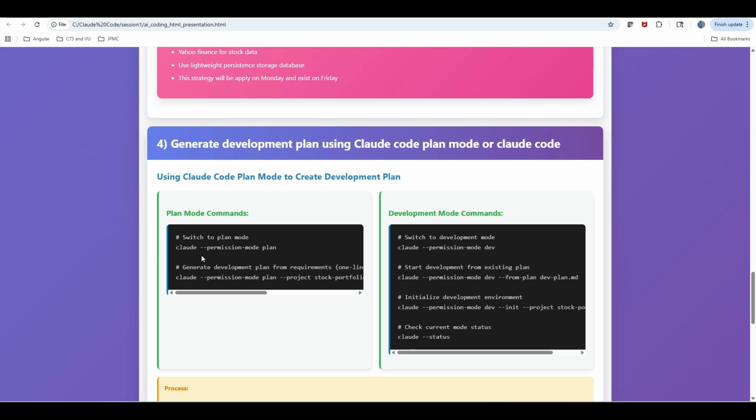We explicitly turn to plan mode, and when you are in plan mode, it won't develop any code; it starts creating a development plan. The command is very simple: permission mode set to plan, the project is a stock portfolio, and the requirements are in my requirements.md file. Finally, I want the output as dev plan.md. So we run plan mode to generate the development plan.